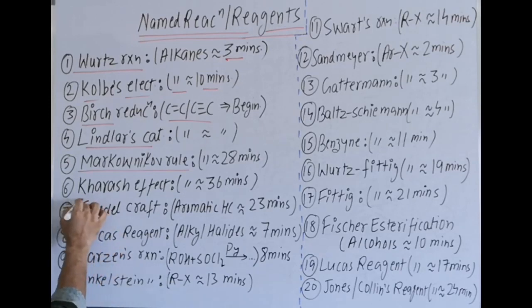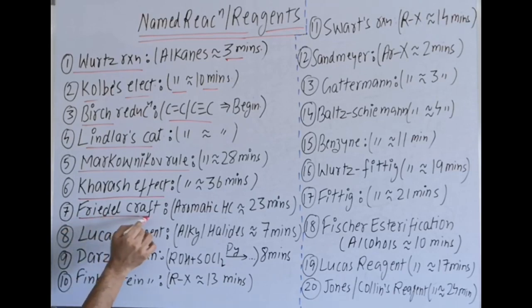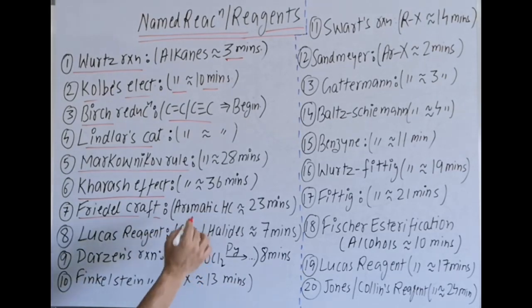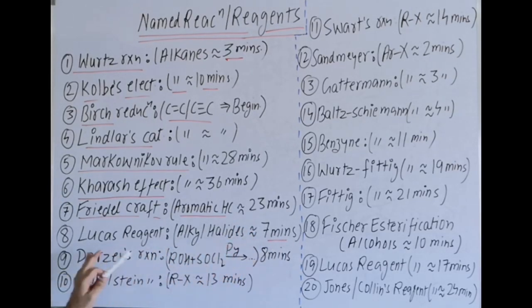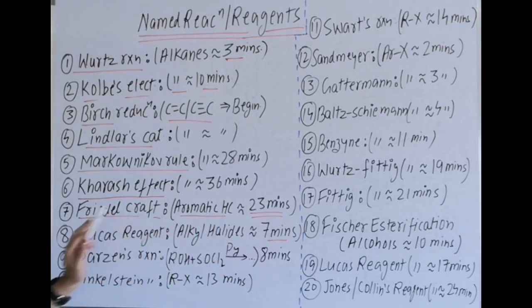Then next is the peroxide effect or Kharasch effect. This is again in the alkene alkyne video, around 36 minutes. Next reaction is Friedel-Crafts reaction. Remember it, there are two reactions, one is alkylation, one is acylation. And it is covered in the aromatic hydrocarbons video, around 7 minutes. At the 7th minute in this video you will get this, and around the 23rd minute in the aromatic hydrocarbon video you will get the reaction Friedel-Crafts alkylation as well as acylation.